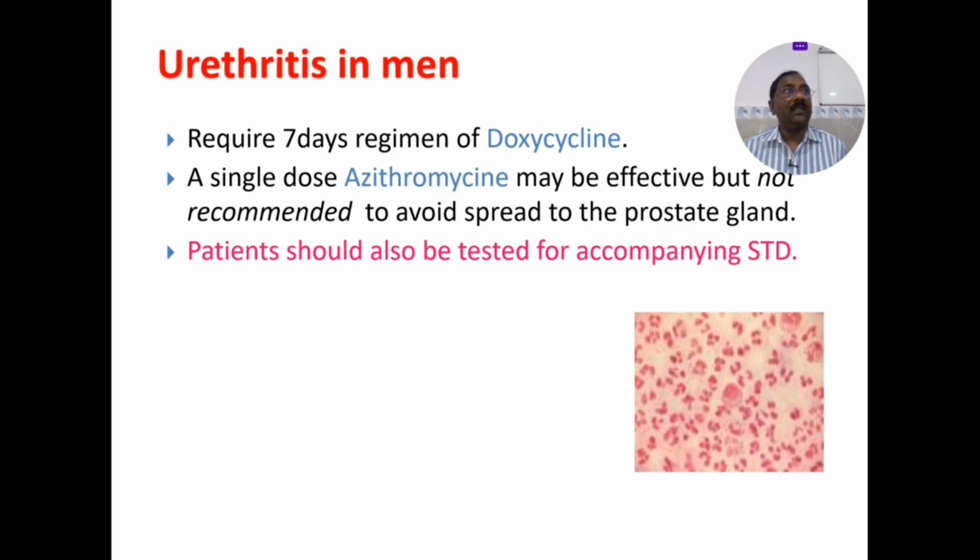Urethritis in men: here the doxycycline will help, when you are in doubt whether the patient is also having chlamydia or Neisseria gonococcus, etc. So here the doxycycline will help. It requires a 7 day regimen of doxycycline. A single dose of azithromycin may be effective, but it is not recommended, to avoid the spread to the prostate gland. The patient should also be tested for accompanying sexually transmitted diseases.